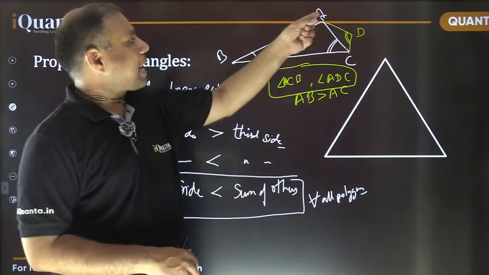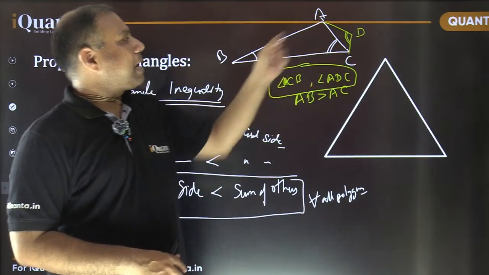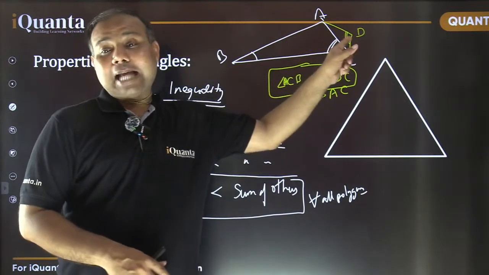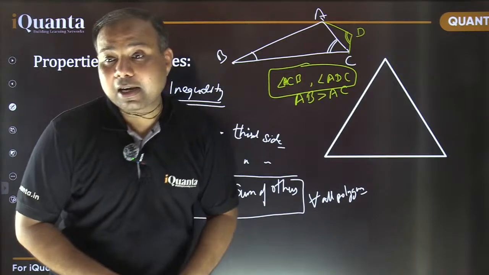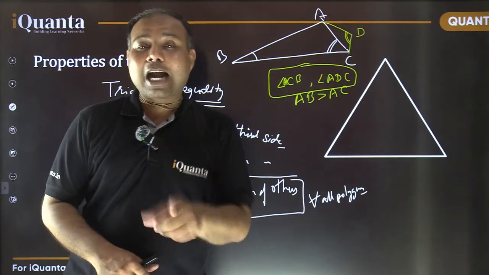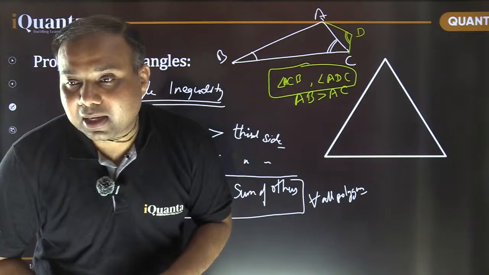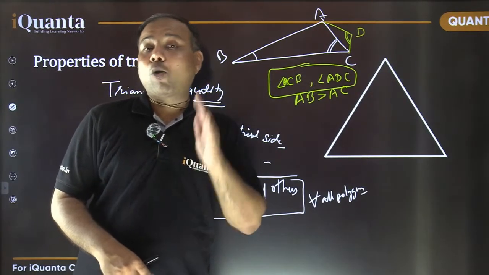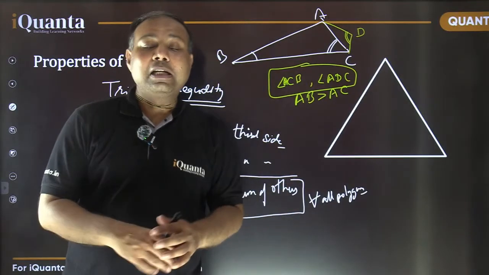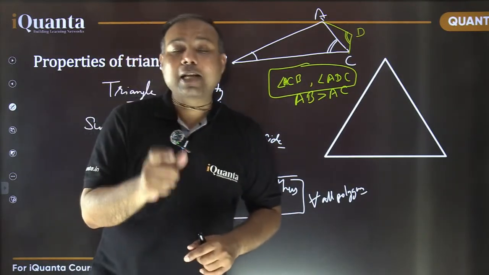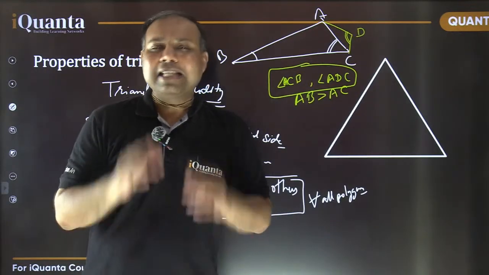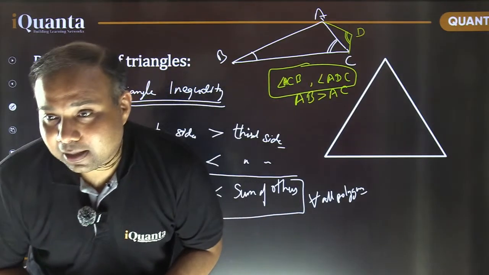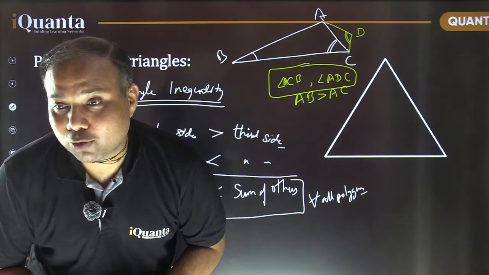So don't think that AB is more than AC. So the angle opposite AB would be larger than the angle opposite AC. But opposite AC, that angle ADC is in a different triangle. It is not in the same triangle. So as a statement made by Vidya, I commented earlier also. Please make sure that whenever we say the angle opposite to the larger side is larger and the shorter side is shorter, there is an important phrase: in the same triangle. In two different triangles, we cannot say that. Yes, these are two different triangles.